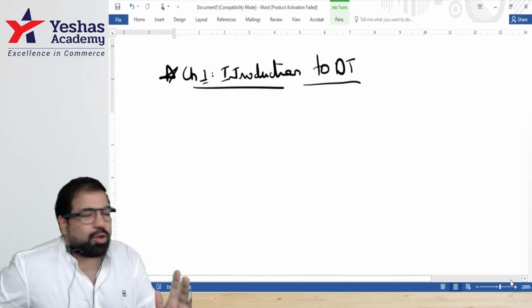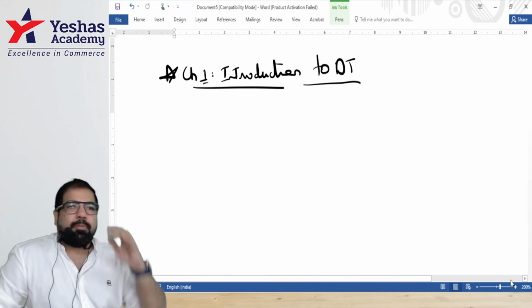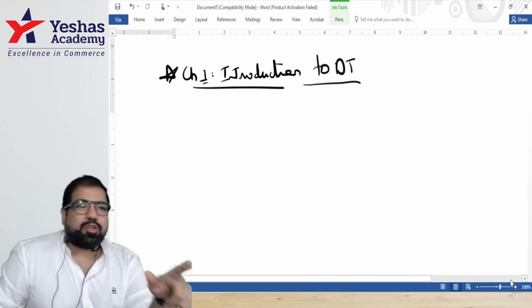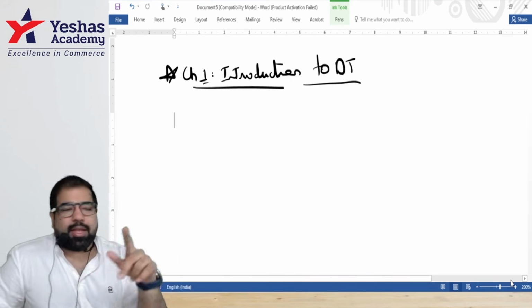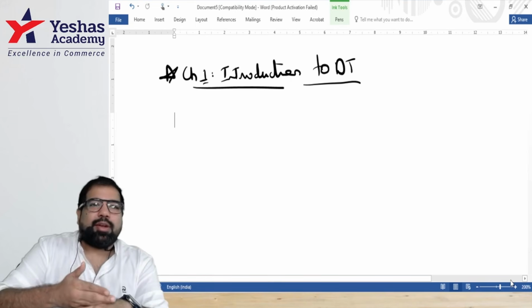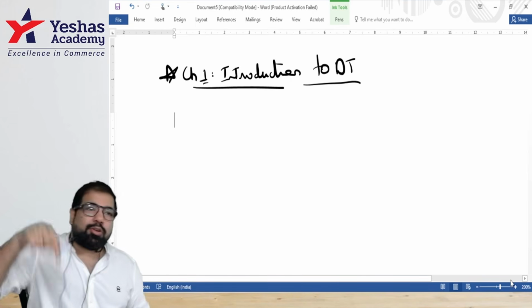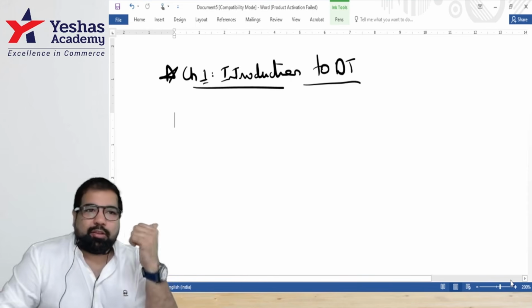This is the first chapter. This is called Introduction to DT. All right. Also called Basic Concepts, guys. First up, guys, Income Tax Act is of which year? 1961. Income tax rules are of which year? 1962. And if you're giving the exam on May 2026, September 2026, etc., then the Finance Act applicable to you is not of 2026, it is of 2025.